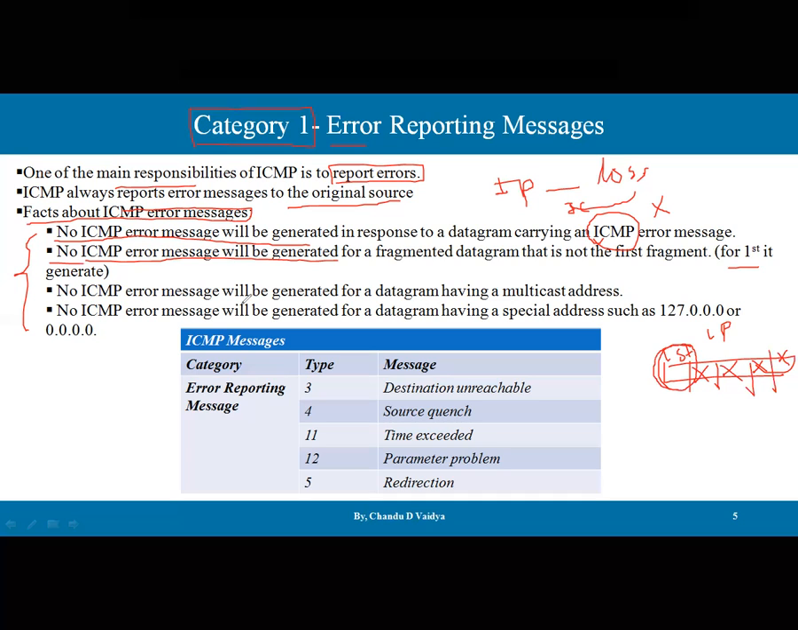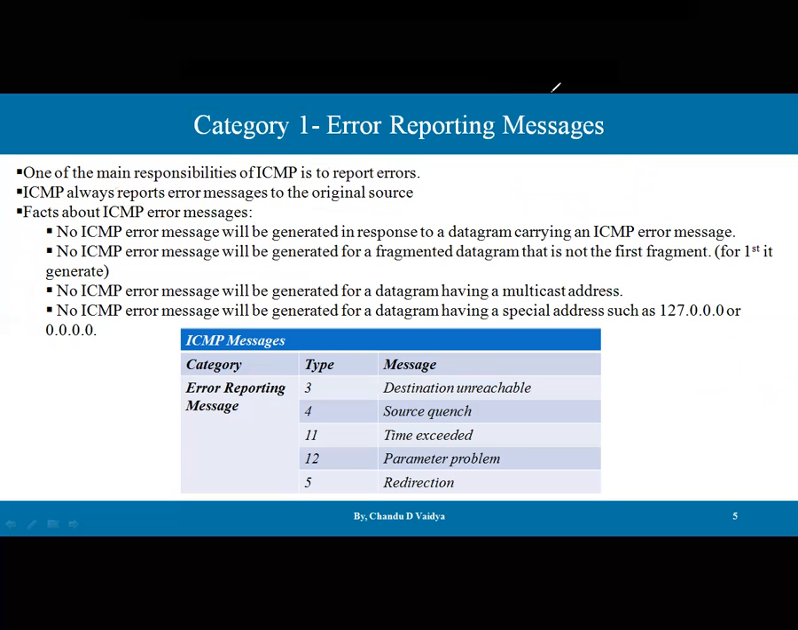Third, no ICMP error message will be generated for a datagram having multicast addresses, like class D addresses used by OSPF; there is no facility to generate an ICMP error message there. And the last one, no ICMP error message will be generated for a datagram having a special address such as 127.0.0.0, that is the loopback address, or 0.0.0.0, that is the default address. So these are the facts, guys. ICMP helps everybody else report problems, but there is no mechanism to help ICMP itself. If something goes wrong with ICMP itself, there is no mechanism. So this is the purpose of the slides.